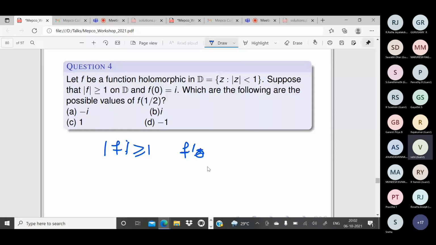So which theorem do you want to apply here? I think we discussed, I remember. Okay, what theorem do you want to apply here? Maximum modulus principle. Yes, maximum modulus principle for 1 by f. You take g to be 1 by f because modulus of f is bounded below by 1. f can never be 0, so g is well defined, and modulus of g is less than or equal to 1.